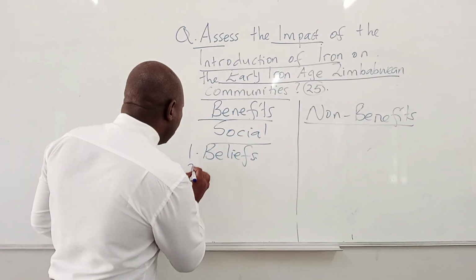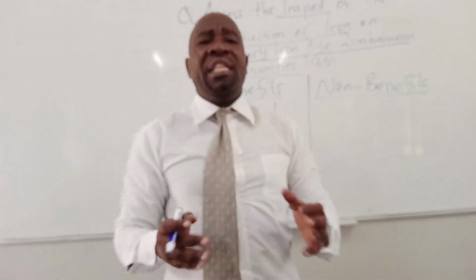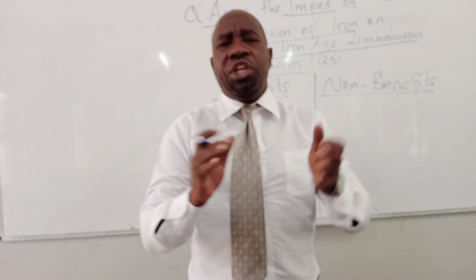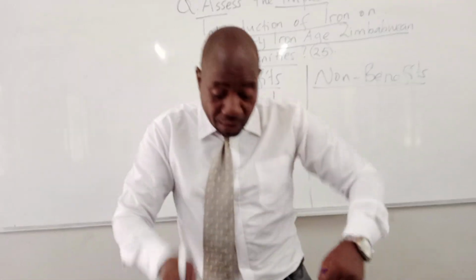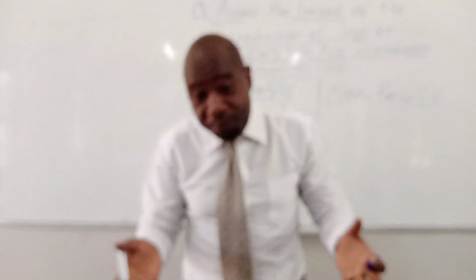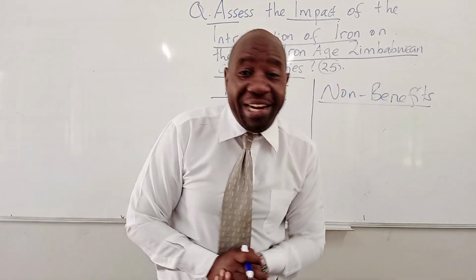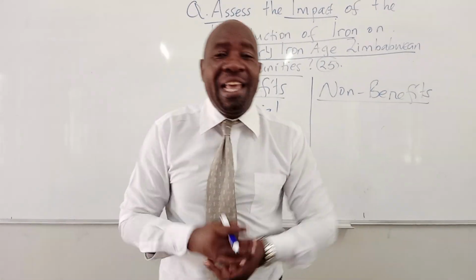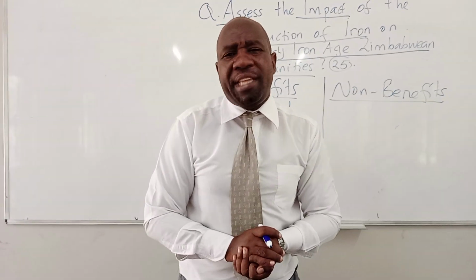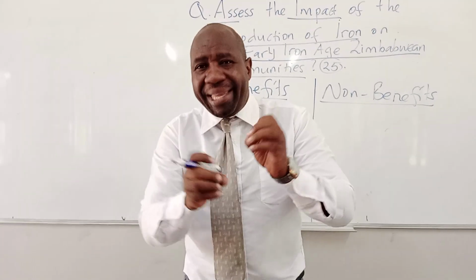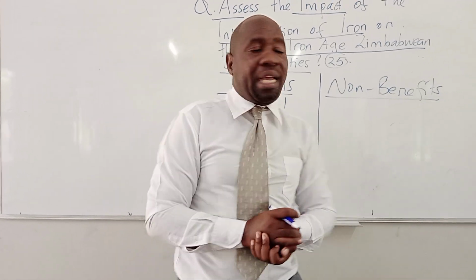Then number two, we also talk about culture. We see that different cultures started to exist because of the introduction of iron technology. They were now dancing for the new and the full moon. They were now telling stories, telling their children stories, informing their children about norms and values. They were also playing games. They were also practicing different cultures in these different societies.